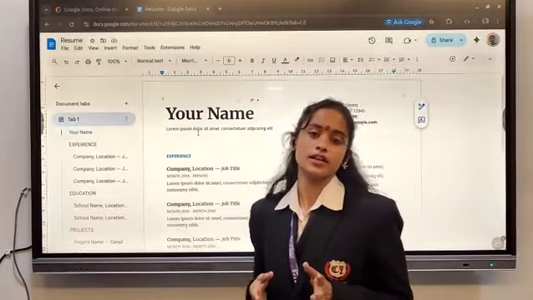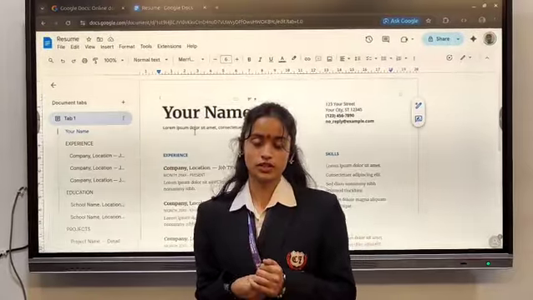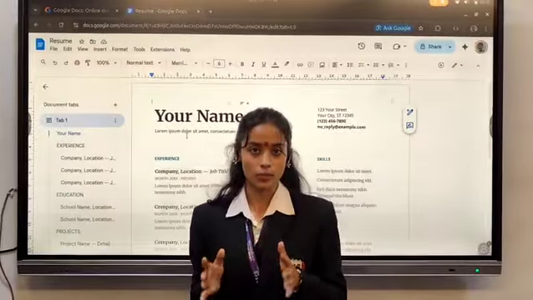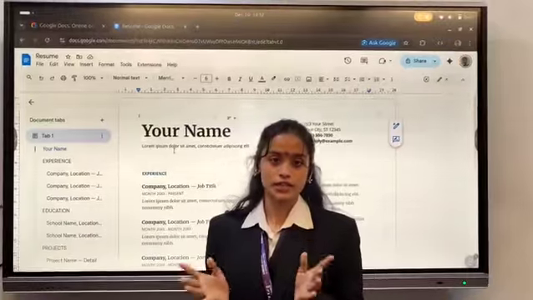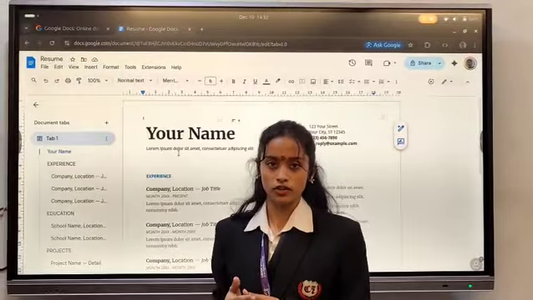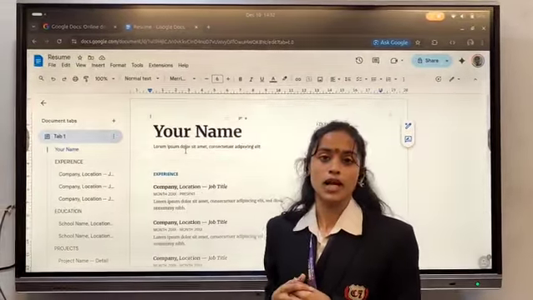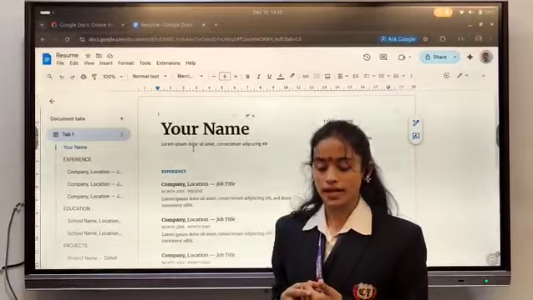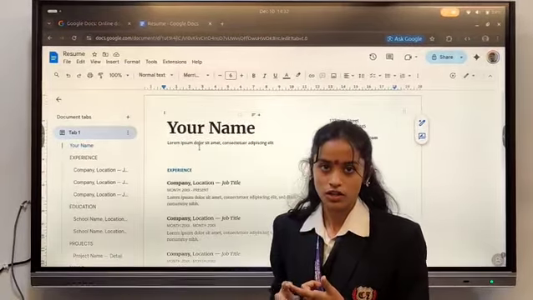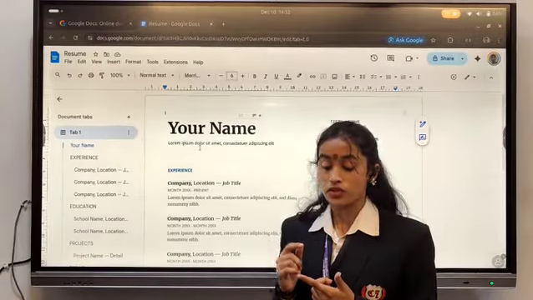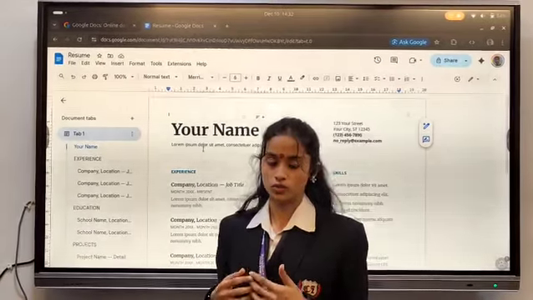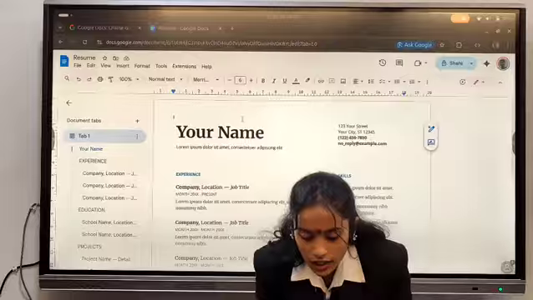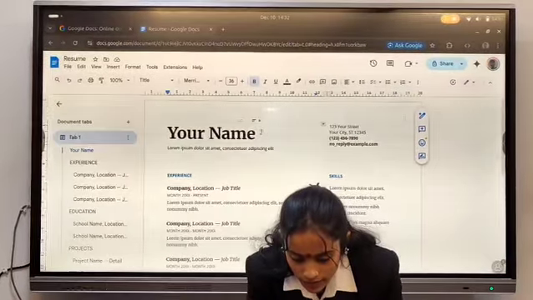The very first thing is, what is a resume? Resume is ourselves on a paper. And there are many different types of resume for different kinds of work. Like we can't apply for an IT job by giving a resume for management. So first of all, we should know about what we are going to do. So here I will give my name.